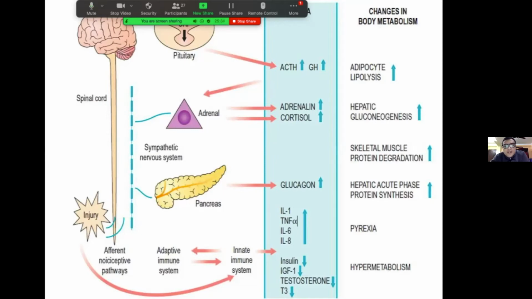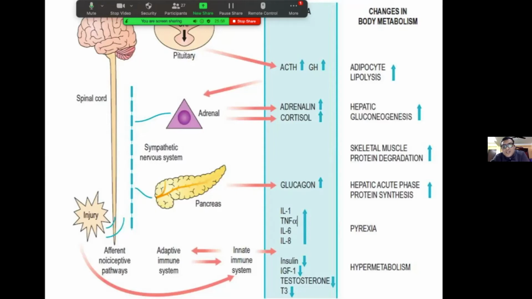It also stimulates the sympathetic nervous system, which then increases pancreatic secretion of glucagon and various catecholamine secretions, which increase skeletal muscle protein degradation, increase acute phase reactants, and change protein metabolism.